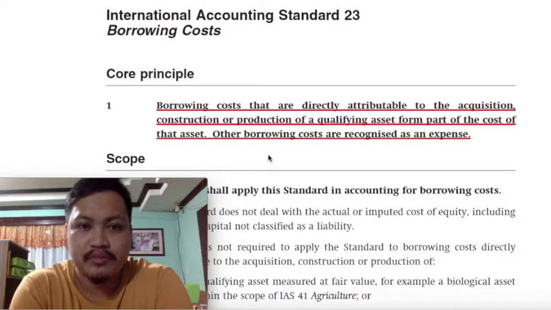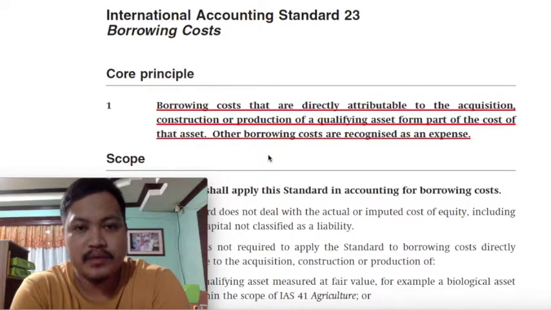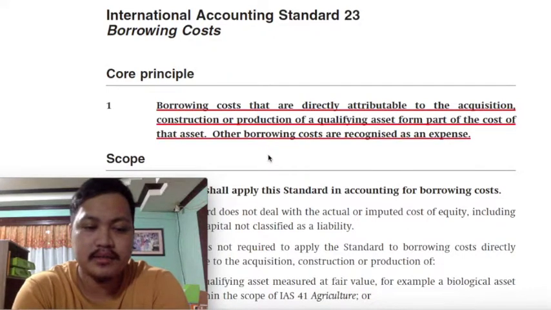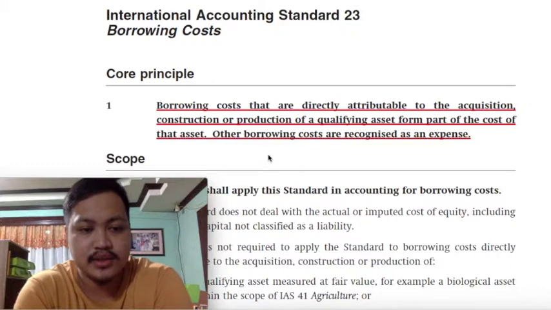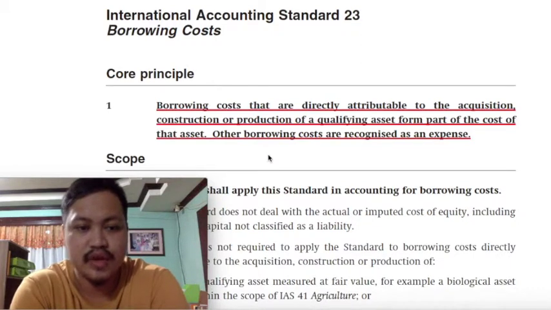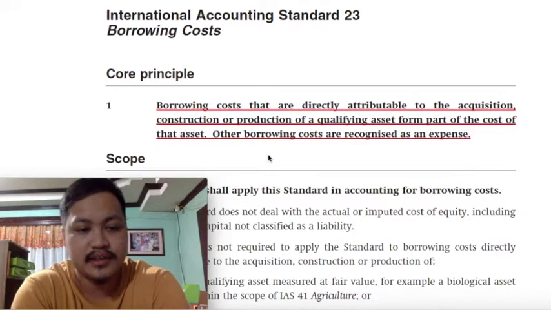The topic for tonight would be PAS 23, the standards governing borrowing costs. PAS 23 class is actually one of the simplest standards, one of the easiest standards to understand. Basically, PAS 23 will provide us with the rules on how we are going to treat borrowing costs. So for you to understand what is the objective for tonight class, you should have an idea on what borrowing costs are. The simplest way to understand borrowing costs class is that they are simply your interest expense.